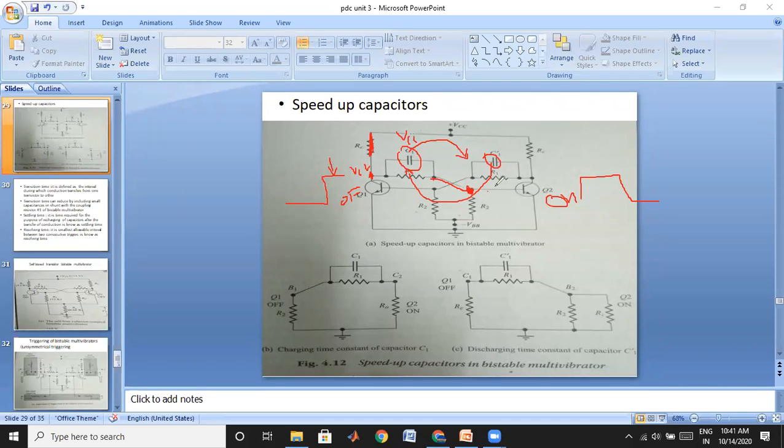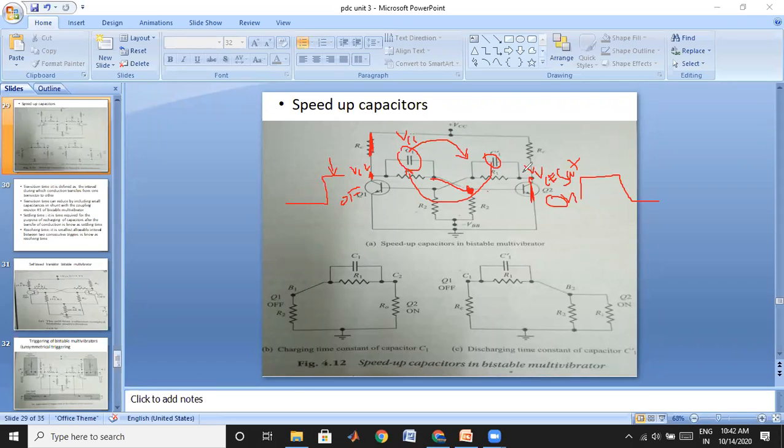If we come to this side, since this transistor is on, more current is flowing, therefore there is more drop in this resistor. Generally the voltage at this point is VCE sat. Generally this voltage will be 0.2 or 0.3 practically, a small value. In the ideal case we can consider it as 0. This is the saturation voltage VCE sat.